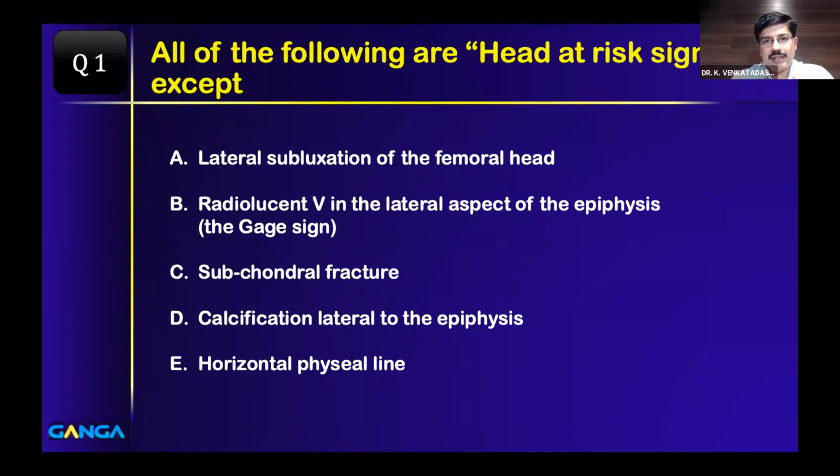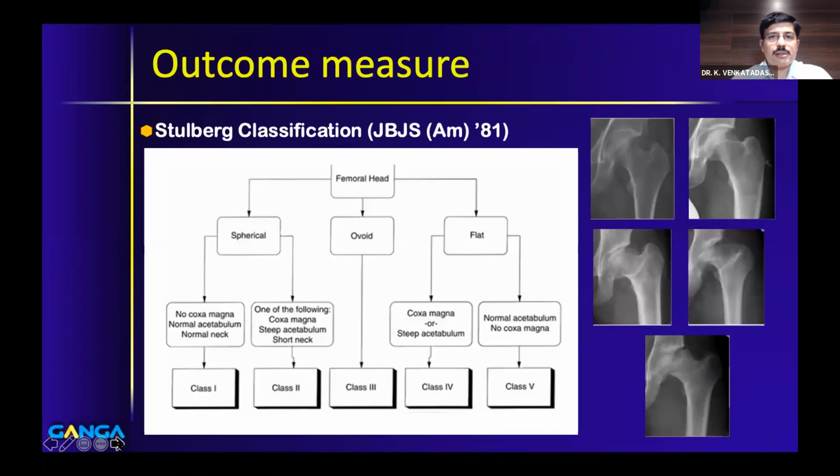Subchondral fracture, that's the right answer. About 50% of them have got it right. Good. So let's move on. So head at risk signs is one of the common questions which is asked. That's why I put this.